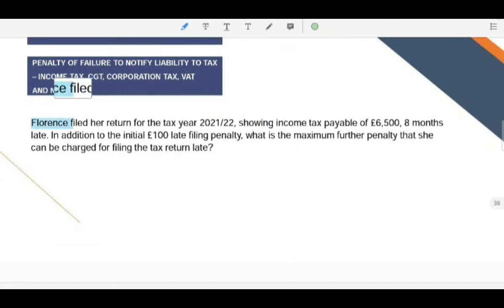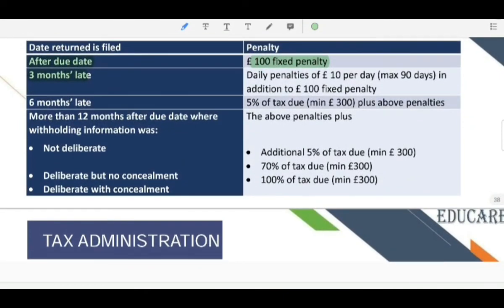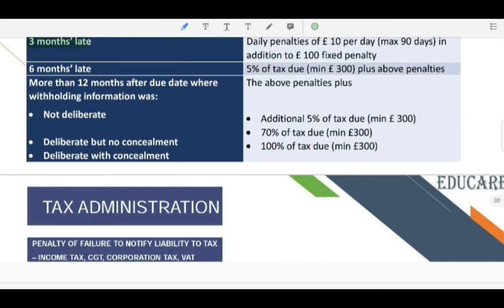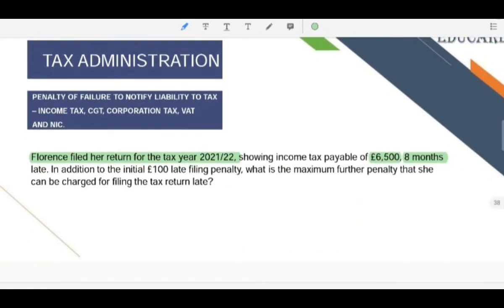Example: Florence filed her return for the tax year 21-22 showing income tax payable of 6,400, 8 months late. In addition to the initial £100 late filing penalty, what is the maximum further penalty that she can be charged for filing the tax return late?